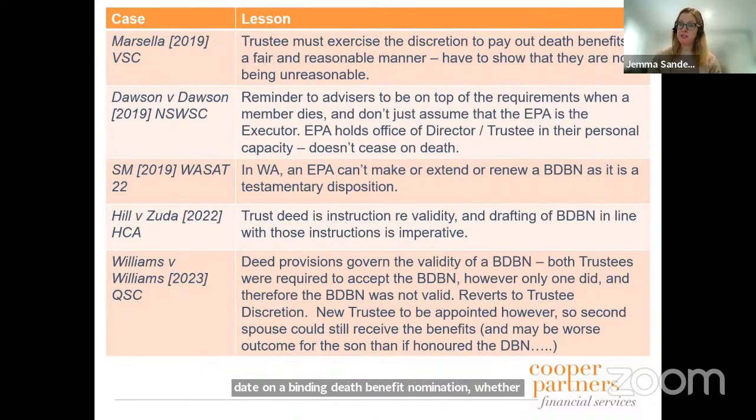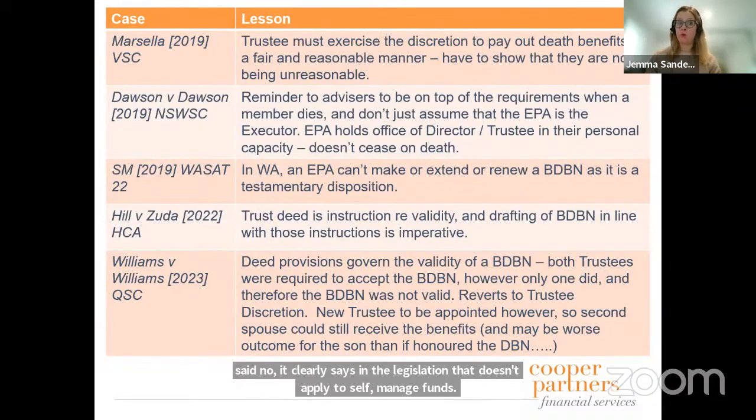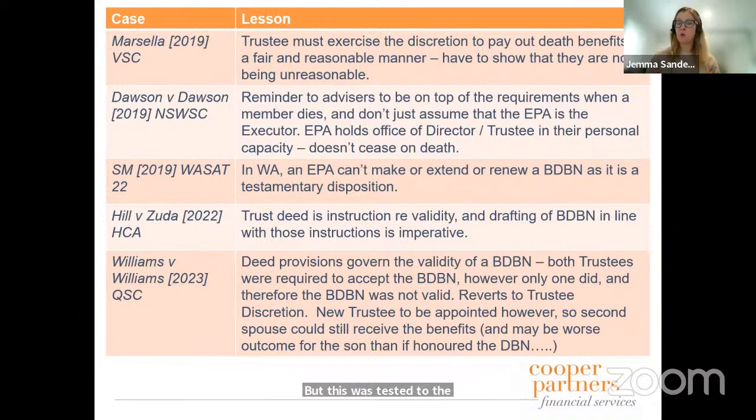And there had been previous cases, and the tax office had their SMSF determination 2008-3, which basically said no, it clearly says in the legislation that doesn't apply to self-managed funds. But this was tested to the High Court. And the High Court, in quite a small judgment, basically said, no, it doesn't apply to self-managed funds. It's all about the drafting of the deed. So we go back to read the deed, read the deed, read the deed. That is the most important thing to have a look at.